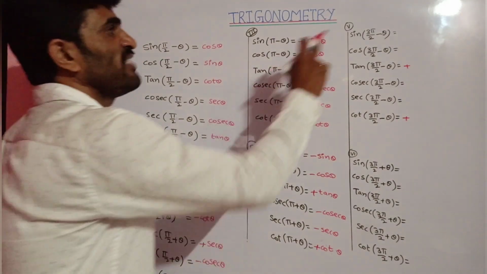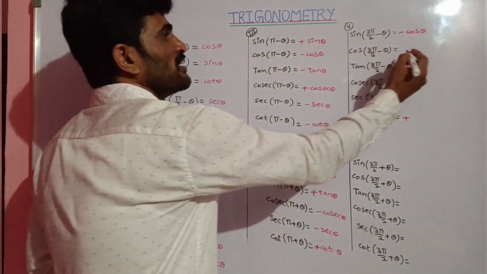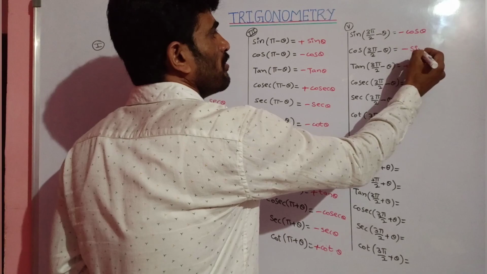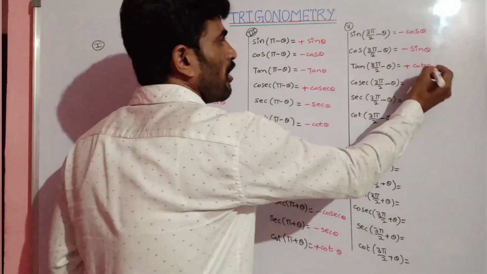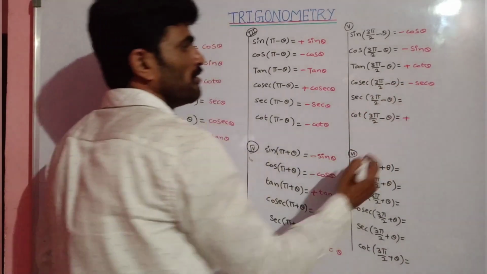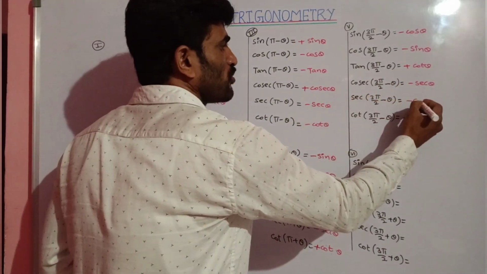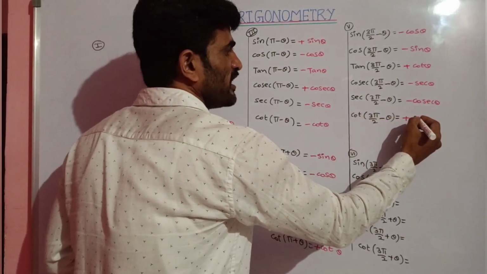be changed. Sin will be changed into cos. That's why it is minus cos theta. This is minus sin theta. This is plus cot theta. This is minus secant theta. This is minus cosecant theta. This is plus tan theta.